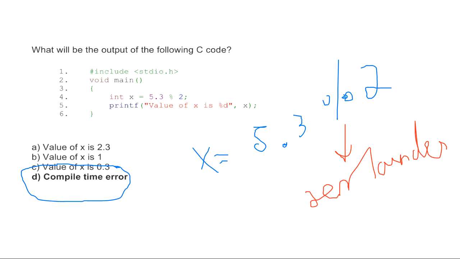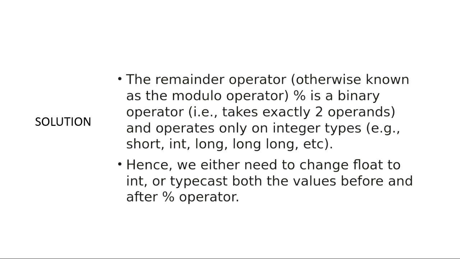That's why this is a compile time error. This is the whole reason for the compile time error: the modulo operator, percentage, operates only on integer types, not on float type.